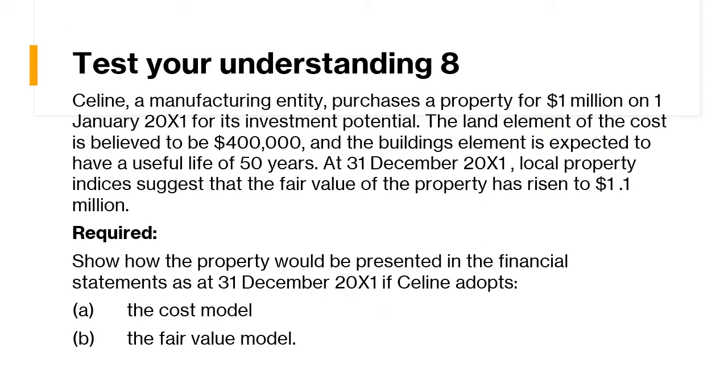Now test your understanding. Celine, a manufacturing entity, purchased a property for 1 million on 1st January 2011 for its investment potential.